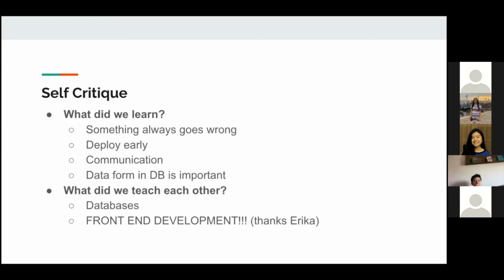Another thing we learned about is team communication. Just talking to the team, keeping people posted, and updating everybody about what you're doing. And another thing I learned personally was that data form in the database is important. You want to get your data into the database right the first time, because we ended up having to do a good amount of hacks to deal with data in the database that was not super well formed.